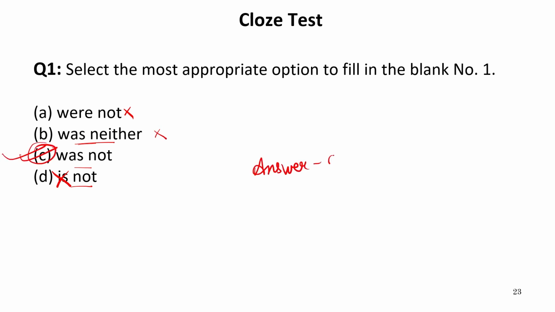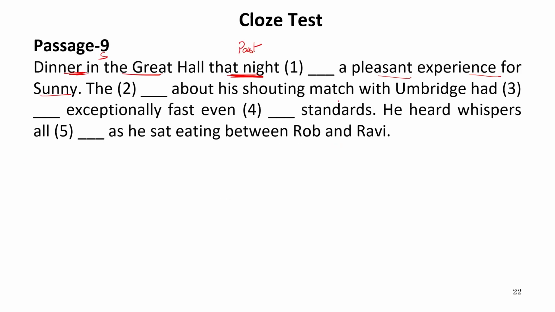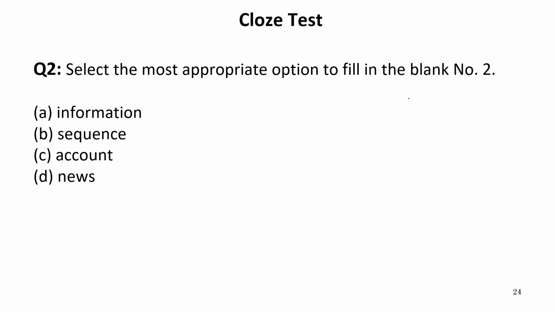This is very, very simple. This is according to the rule of verbs and tenses. So the correct word to be filled over here is was not. So dinner in the great hall that night was not a pleasant experience for Sunny. The dash about his shouting match with Umbridge. Now let us see the options first. Information, sequence, amount, news. Here the suitable word is D, that is news. So our answer is D, that is news.